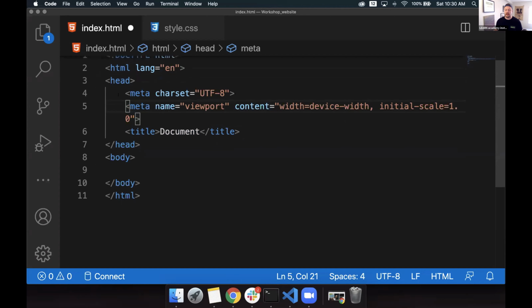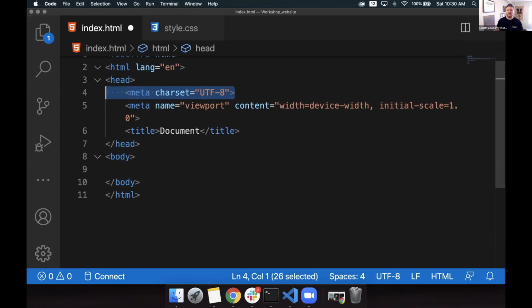So in this case, it's holding some meta information, such as what our character set is going to be. The standard is UTF-8. I'm throwing a lot of different words at you, I get it. But this kind of stuff isn't too important to remember at all right now. Just know that they're there. So we have our charset of UTF-8. This tells it that we're working with a viewport, the content width of the device width, a whole bunch of basic stuff that helps our browser render what is being displayed later on.